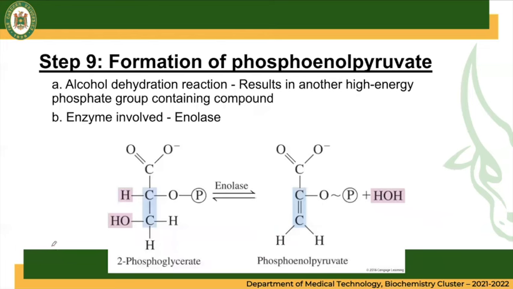So these two molecules of our 2-phosphoglycerate will be catalyzed now by our enzyme enolase. So this is an alcohol dehydration reaction whereby an alcohol OH group and a hydrogen are removed from our structure. It will become a phosphoenol pyruvate, two molecules of phosphoenol pyruvate, and of course, a water molecule.